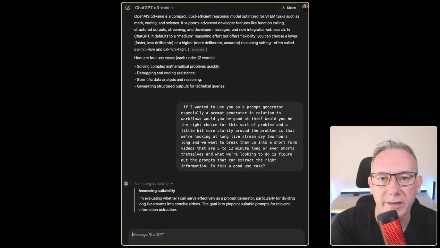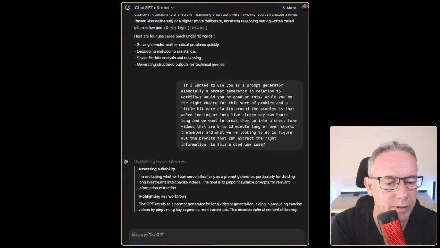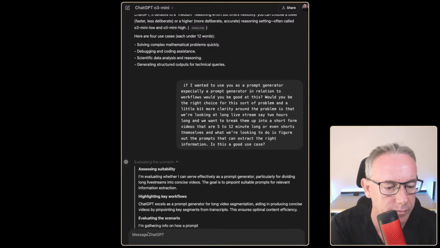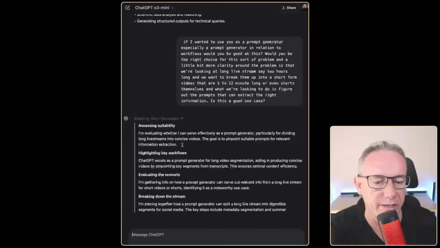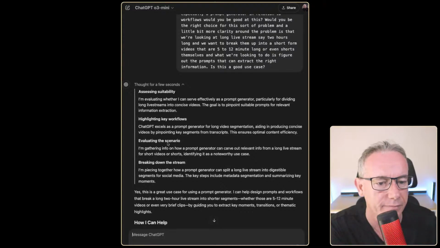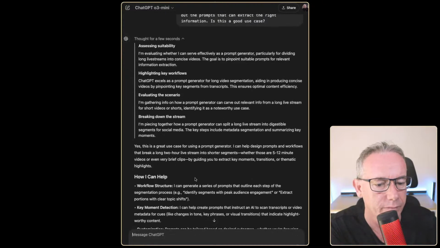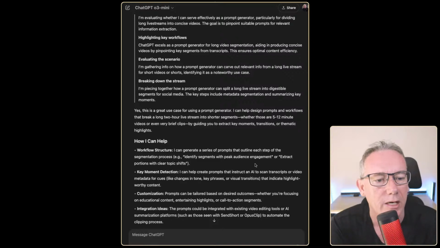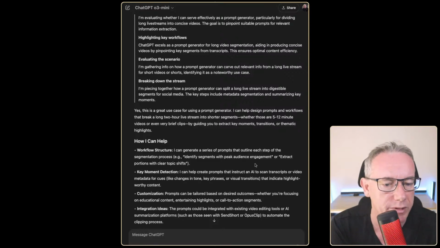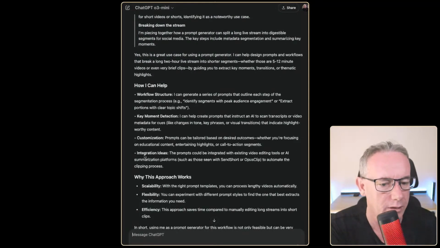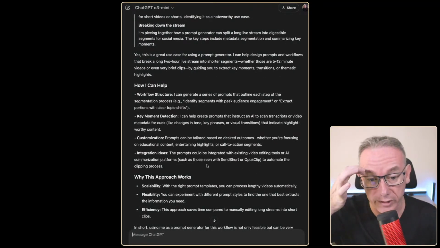Now, this was what I was about to do this morning anyway. So, evaluating whether it's the right tool for the job. It says that ChatGPT, so I don't know that it cottoned on to the fact that it's the o3-mini. Yes, this is a great use case for a prompt generator. I can help you design prompts, workflow structure. Okay, that'll be good. Key moments, customization, integration ideas with tools like Opus Clip.